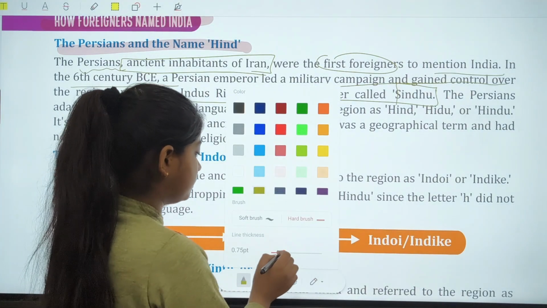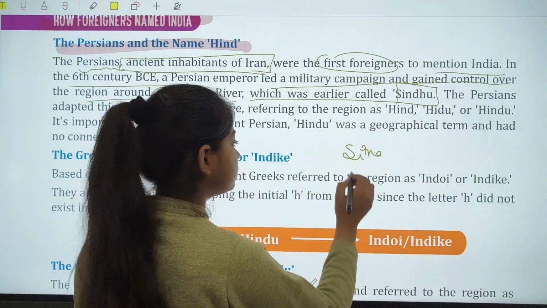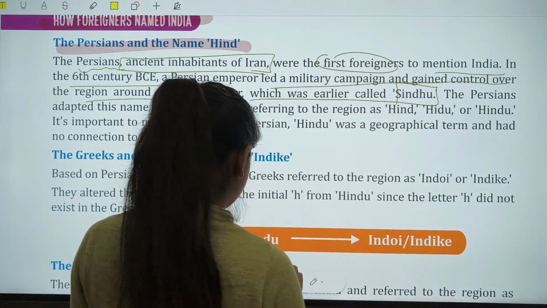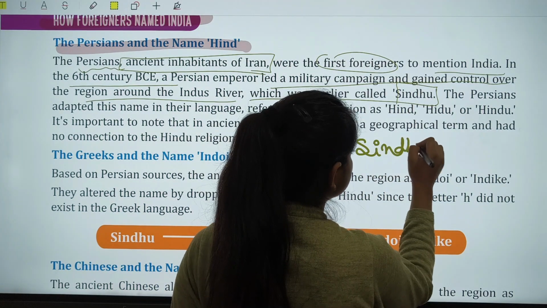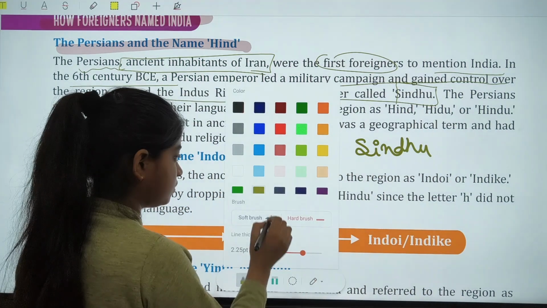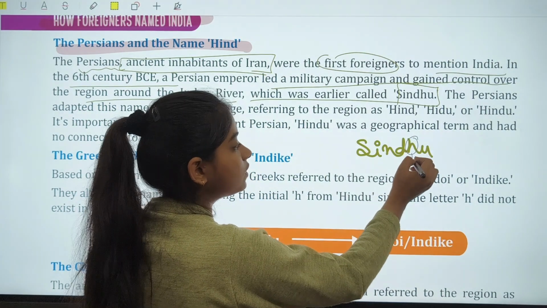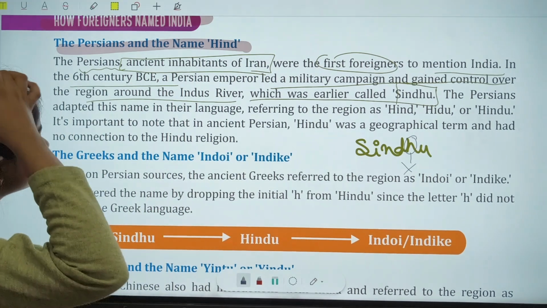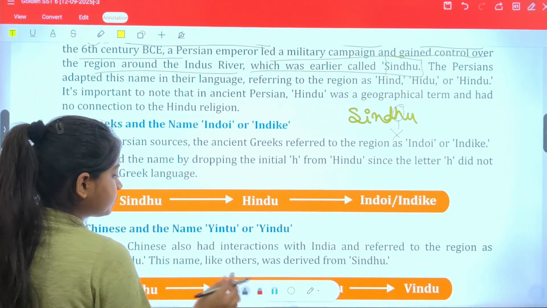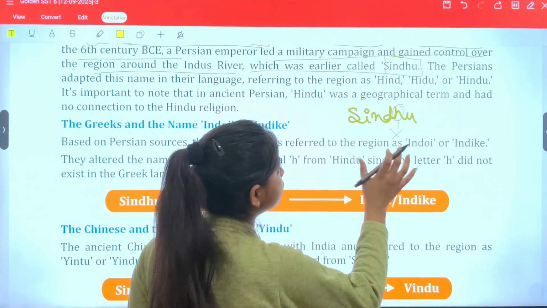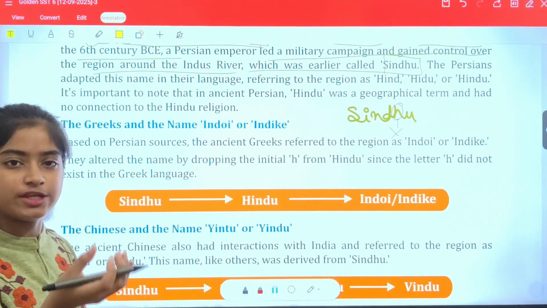This is important to understand: this is the term Sindhu, with this S and H. The H sound was not in the Greek language, so they removed it.